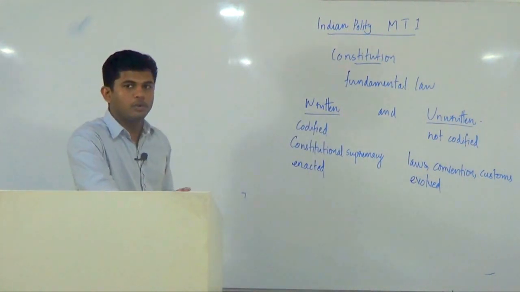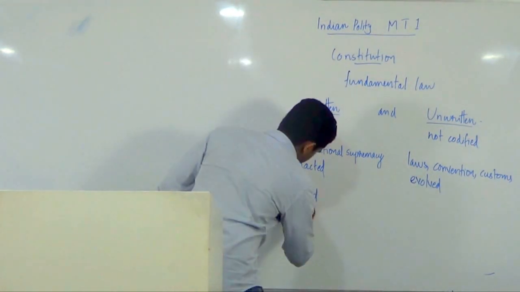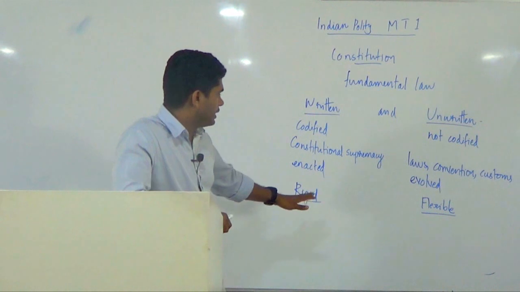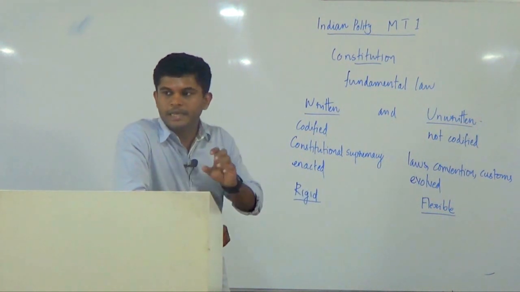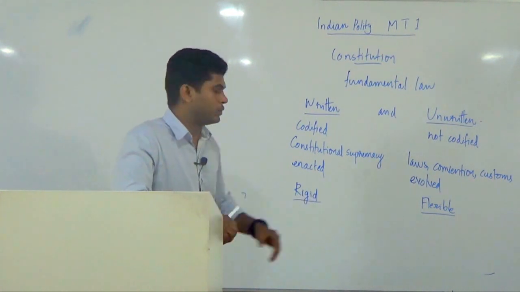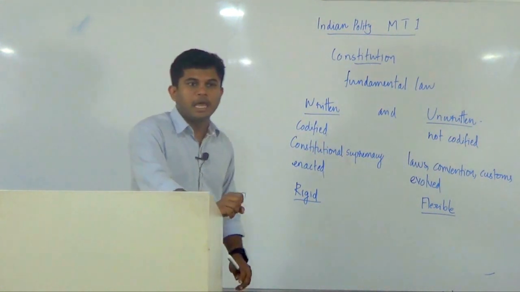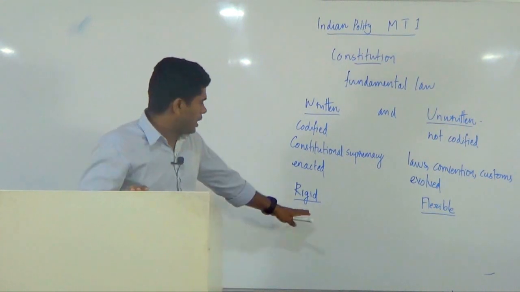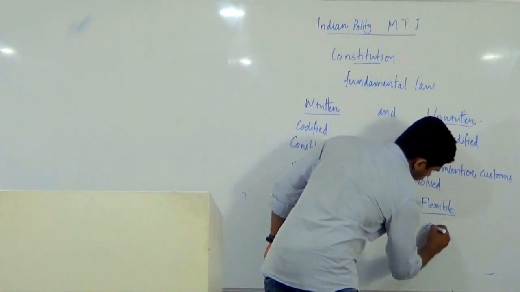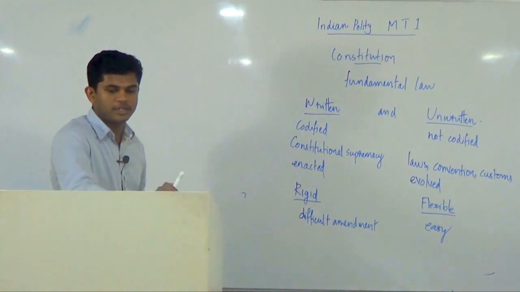And we will look into two other types of constitution, that is rigid constitution and flexible constitution. This classification of rigid constitution and flexible constitution is based on the amendability of the constitution. When we say it is a rigid constitution, the amendment procedure is very difficult. It means it is very difficult to amend a rigid constitution. But in case of a flexible constitution, it is very easy to amend the constitution. That is the main difference between a rigid constitution and a flexible constitution.